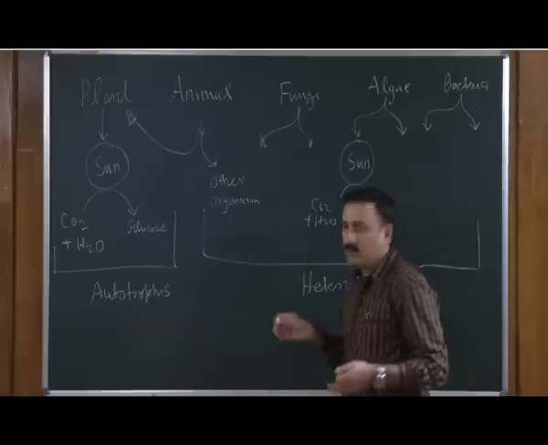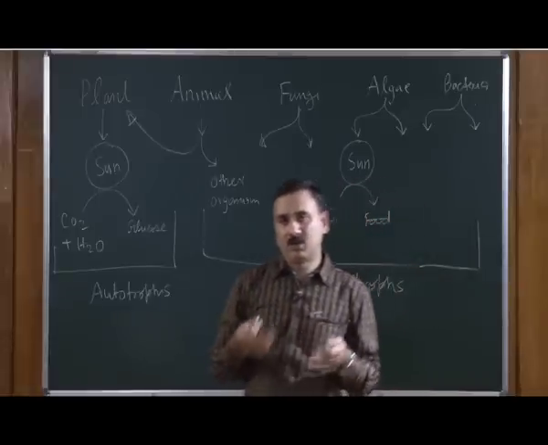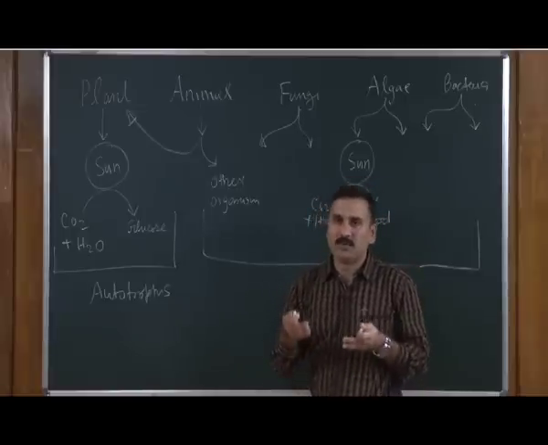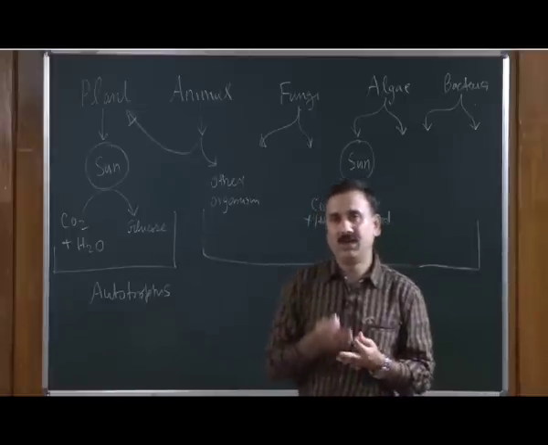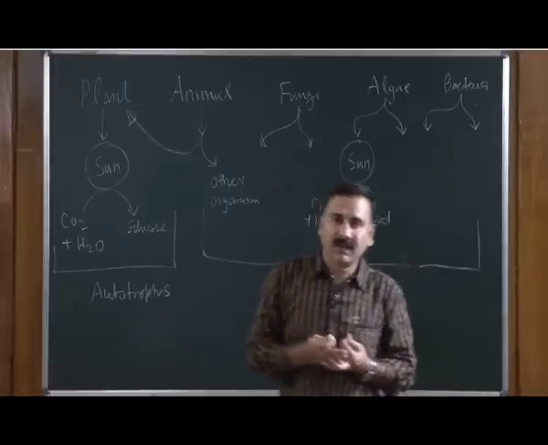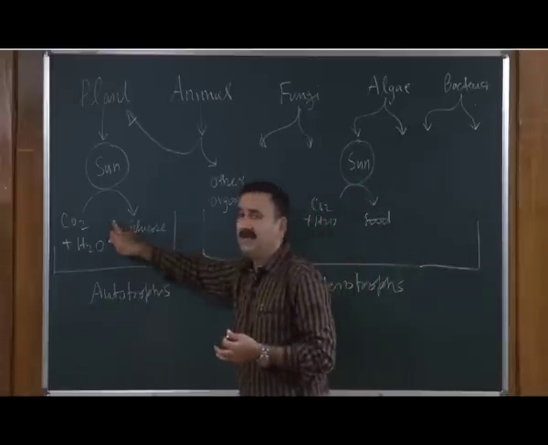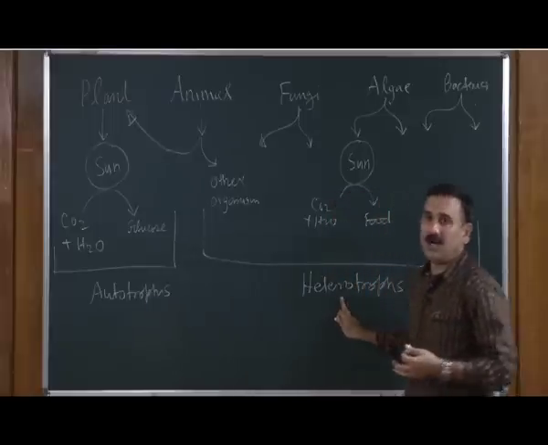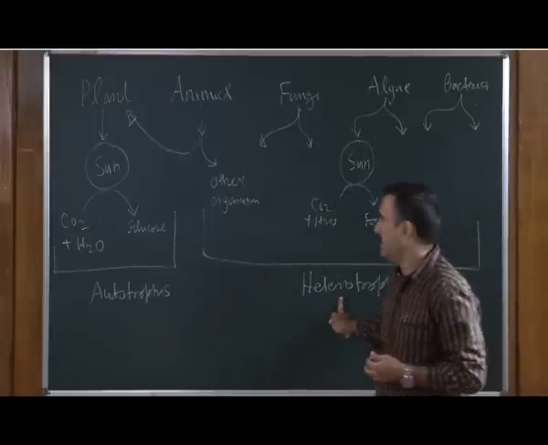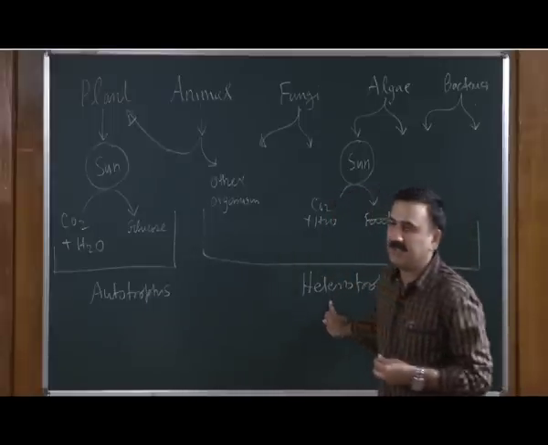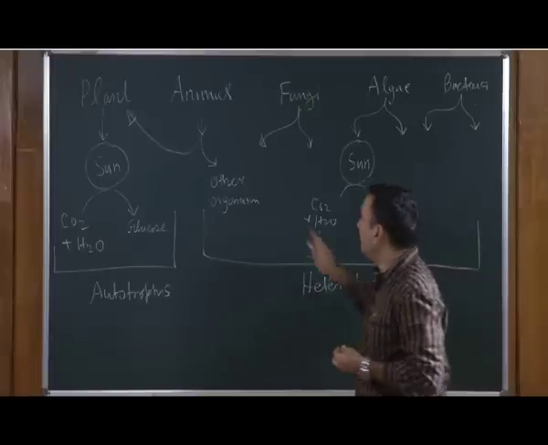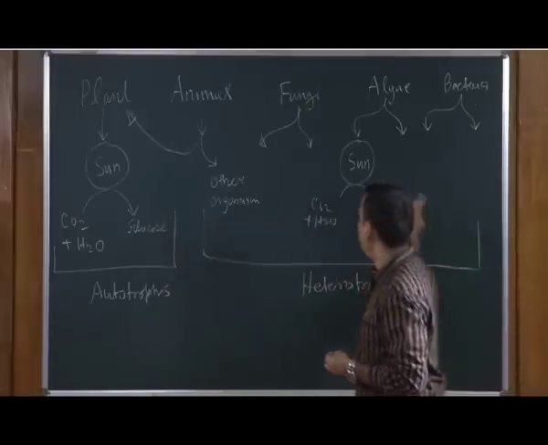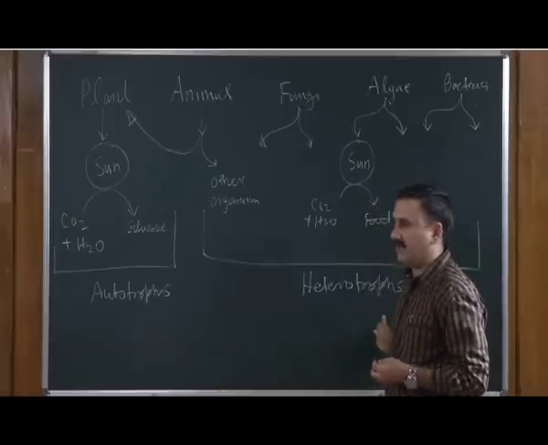So, if I elaborate what is autotrophs and what is heterotrophs. Autotrophs are the organisms which actually take up the energy directly from the sun and can synthesize their own food, whereas heterotrophs are the organisms which are not able to synthesize their own food, but they can take up the food either from the plant or from the other organisms to run their life cycle.